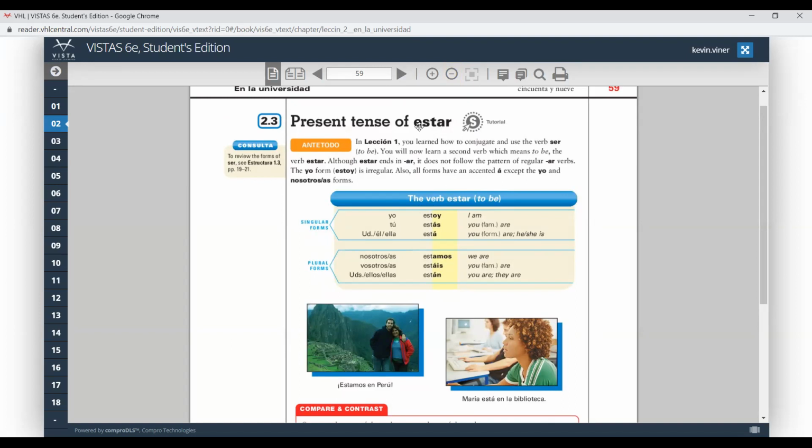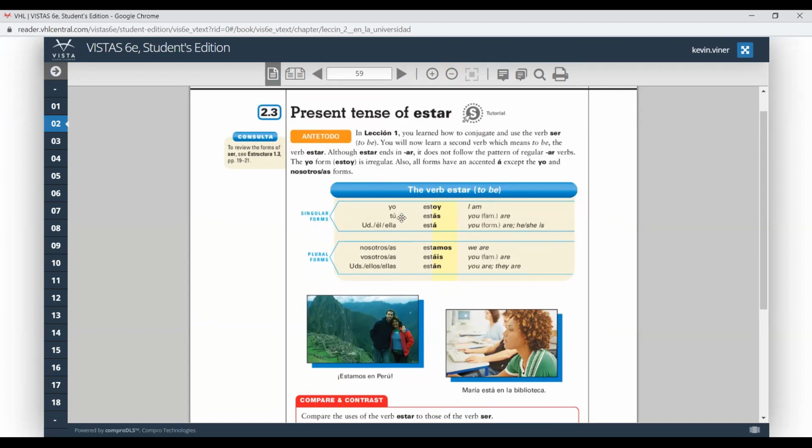So we'll remember that there are two verbs in Spanish for to be. We have ser and estar. So today we'll just be focusing on estar and when we use that. But here are the conjugations. So you can repeat after me. Repita, por favor. Estoy. Estás. Está. Notice the accent mark on estás and está. And then we have estamos.